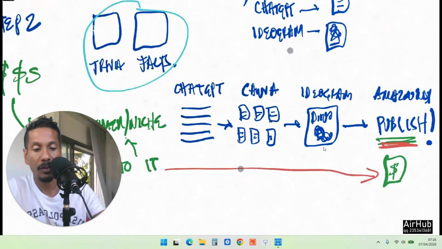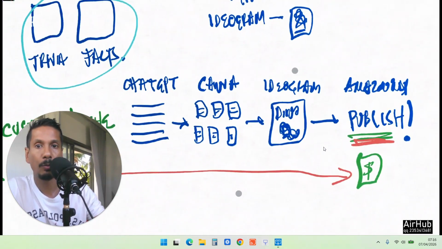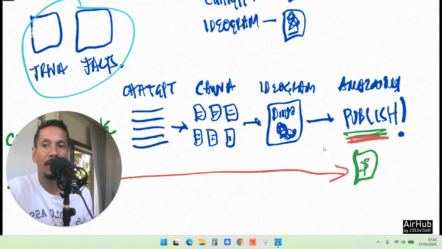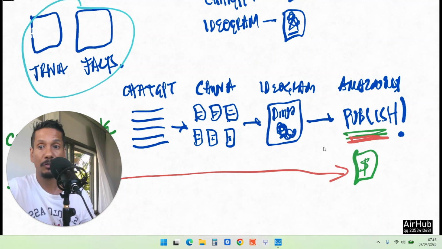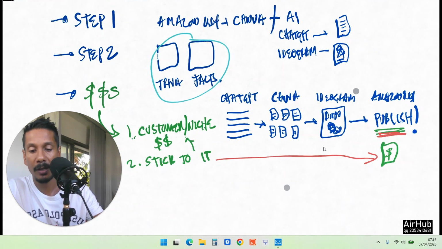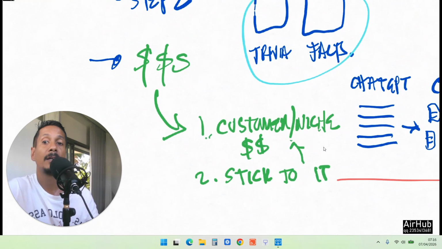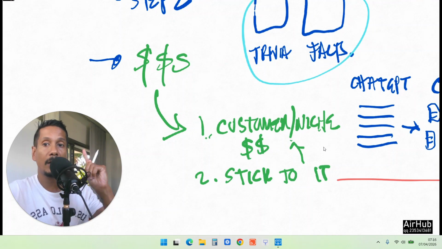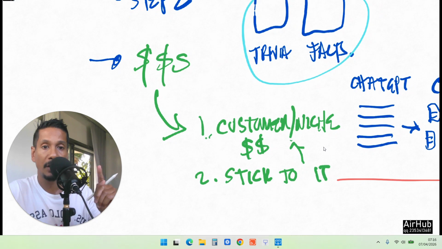Okay, facts books, and there's a quick roadmap of what to actually do. Create all your content in ChatGPT, put it together in Canva, create your cover in Ideogram, publish onto Amazon, repeat. Those are all digital assets sitting on Amazon. And the last thing, to actually make anywhere from paying your bills to life-changing money, quitting your job type money, just stick to one customer that's paying a lot of money for books already.